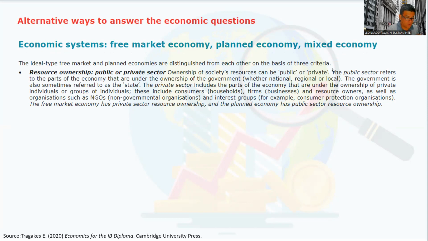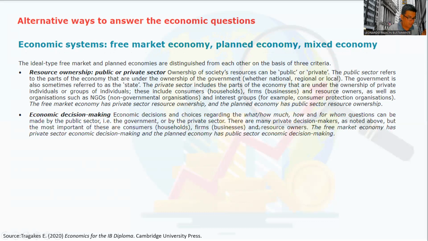They include consumers, firms, resource owners in general, NGOs, for example, interest groups or stakeholders. And the free market economy has private sector resource ownership, in conclusion, and the planned economy has public sector resource ownership. Okay, so this is the first point to make.